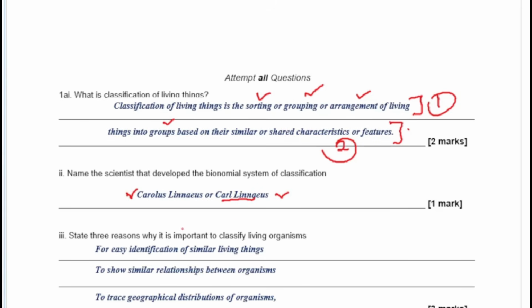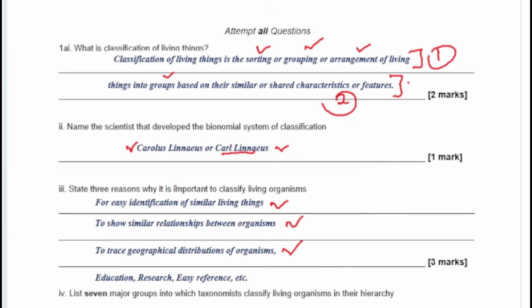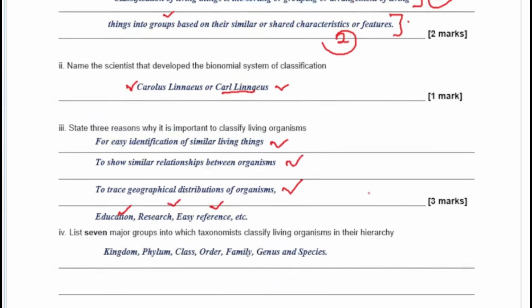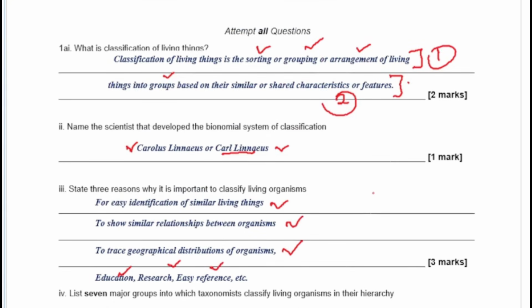Now the next question says, state 3 reasons why it is important to classify living organisms. So the important reasons for classifying organisms are, number 1, for easy identification of the similar living things, and then next one, to show similar relationships between organisms, to trace geographical distribution of organisms, and then you also use it for education, for research, and then for easy reference. So note those things down as we travel together. These are questions that have appeared over the years in SSCE exams, and we are expecting some of them to come up as you prepare for the paper.